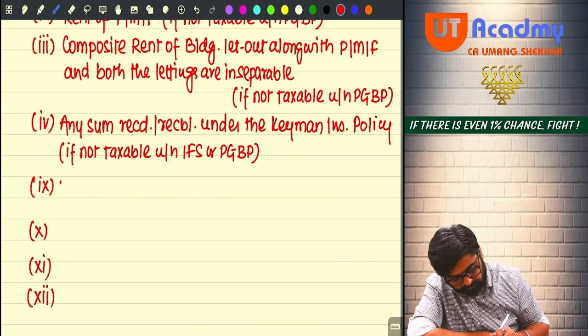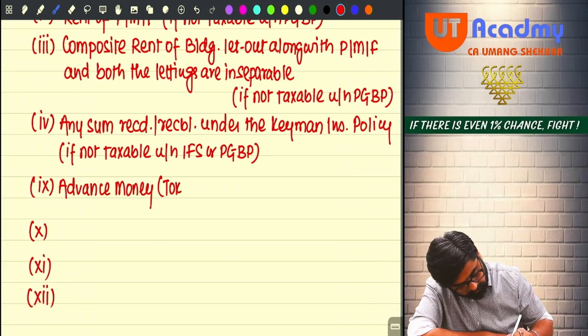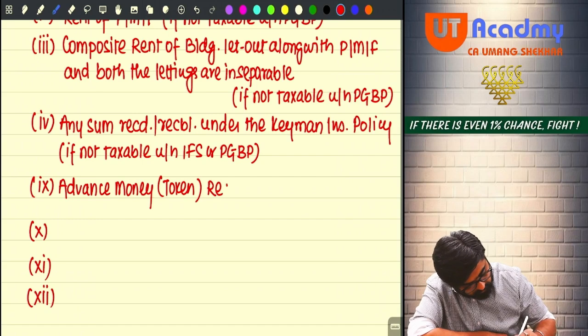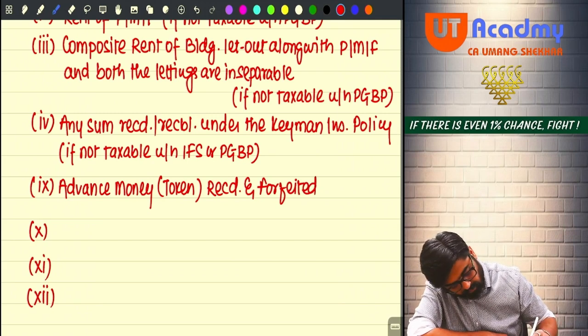Next one is advance money. You call it token money. Advance money received and forfeited.